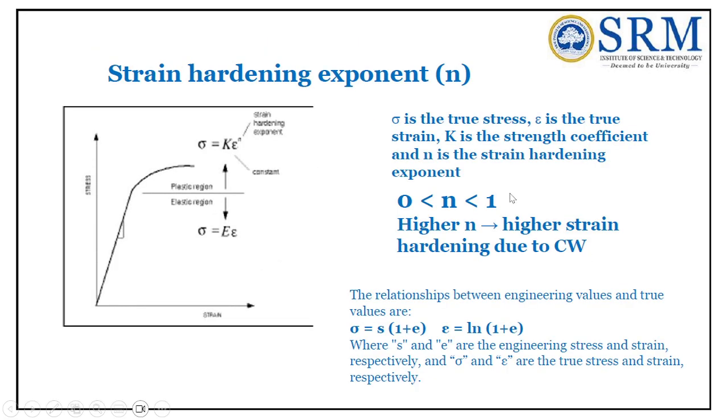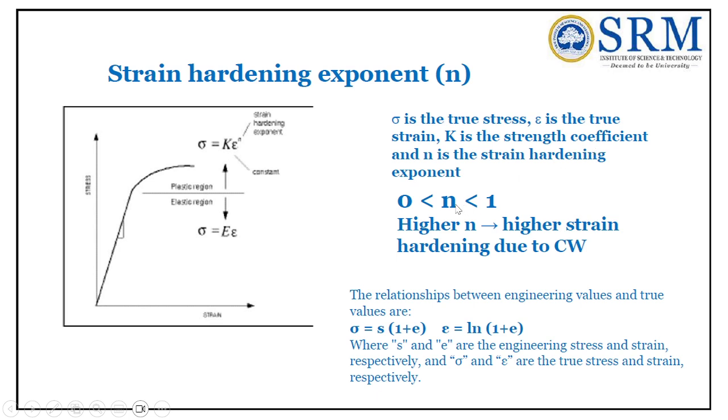The strain hardening exponent: this is the equation governing the plastic region. Sigma is equal to K epsilon power n. Already I told this equation. In the elastic region, sigma is equal to E epsilon, whereas in the plastic region, sigma is equal to K epsilon power n, where n is the strain hardening exponent and K is the strain hardening coefficient, or strength coefficient.